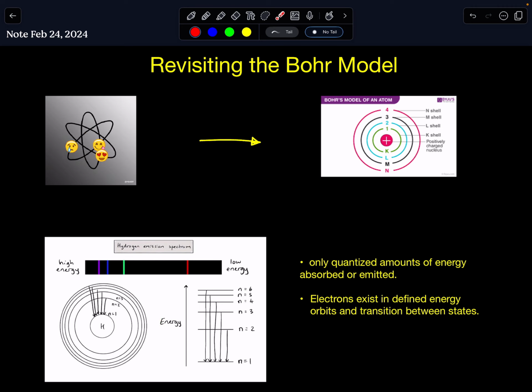So Bohr came up with these observations from the emission and absorption spectra: that only quantized amounts of energy are absorbed and emitted, which is what we learned in topic 7, and that electrons exist in defined energy orbits. If they absorb very specific wavelengths or frequencies of light that correspond to the energy differences between these levels, that would be the only way that those electrons can hop. So atoms don't absorb random amounts of energy, which would have been predicted by Rutherford's model. Atoms absorb very defined amounts of energy, which is why we have these lines in an emission and absorption spectrum.